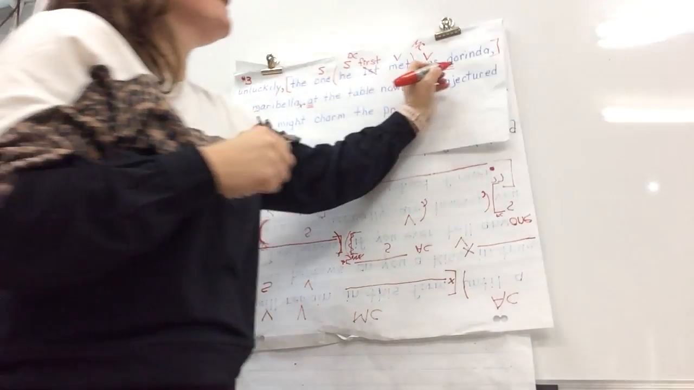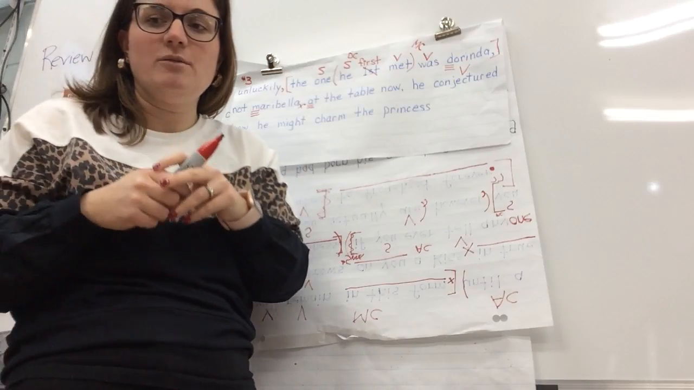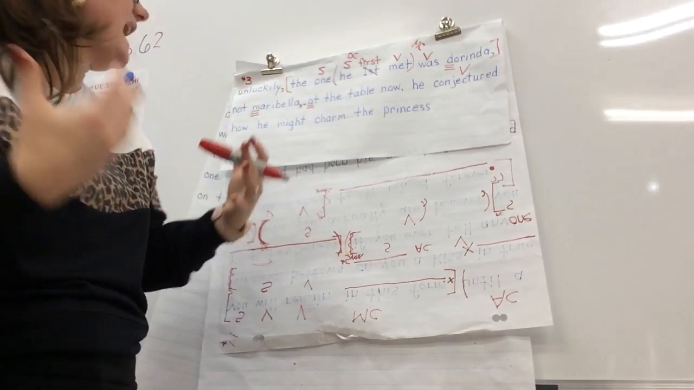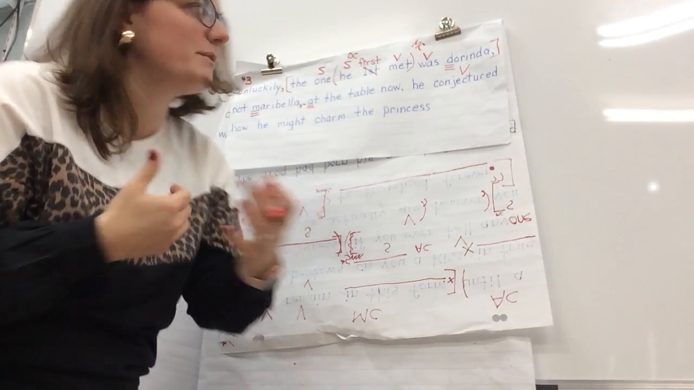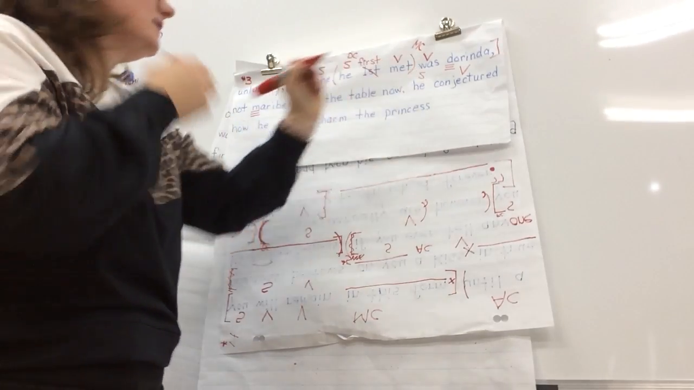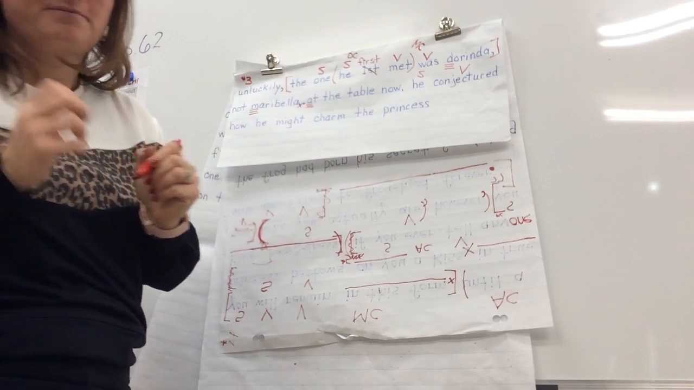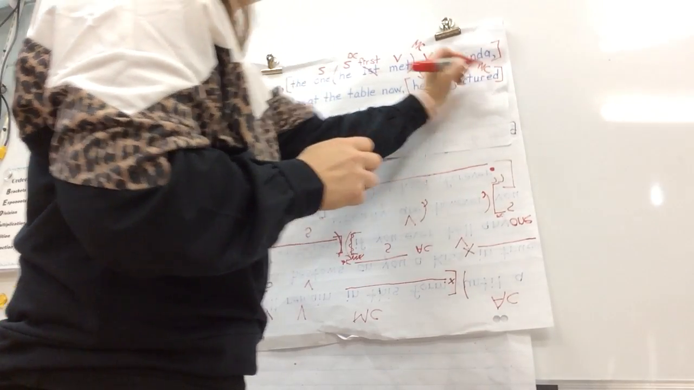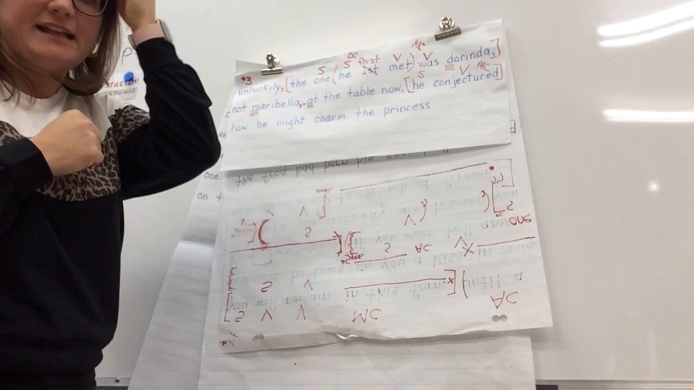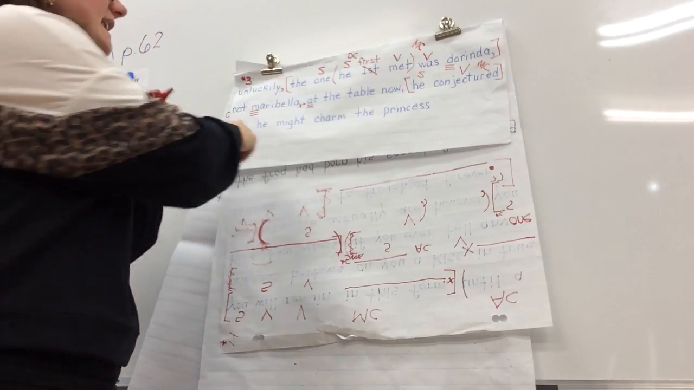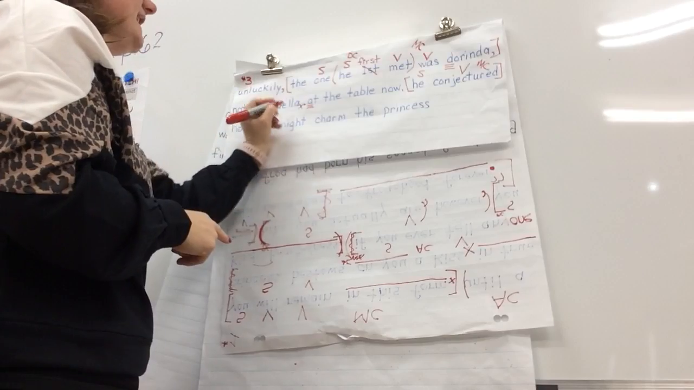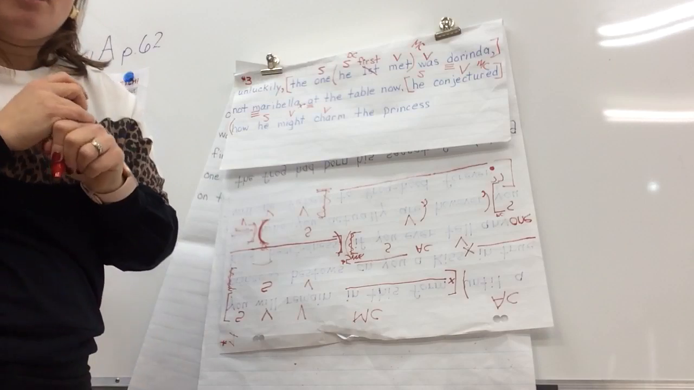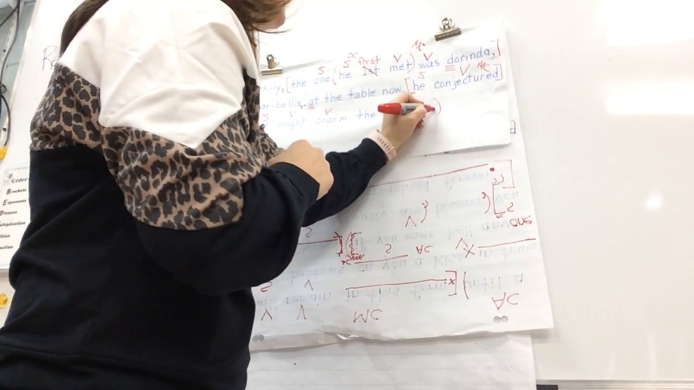So our verb is conjecture. Did anyone look it up and find out what it meant? It means to form a theory or to guess. So he guessed how he might charm the princess, or he kind of thought of a plan. So he conjectured, right? Conjectured. So that is our main clause right here. Okay. So that's our main clause. And then we have he might charm. So our subject is he might charm. So that means we have another clause. We've got a DC here, and we'll end with a period.